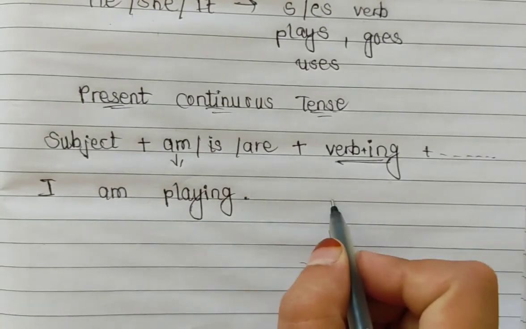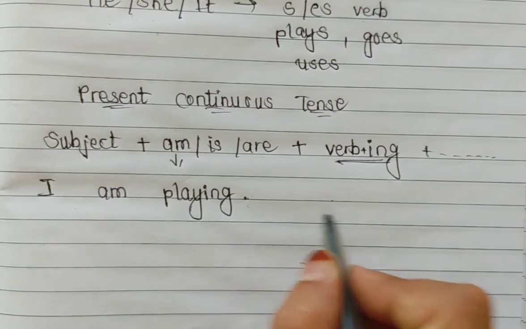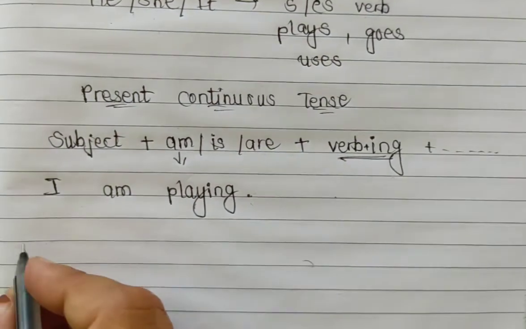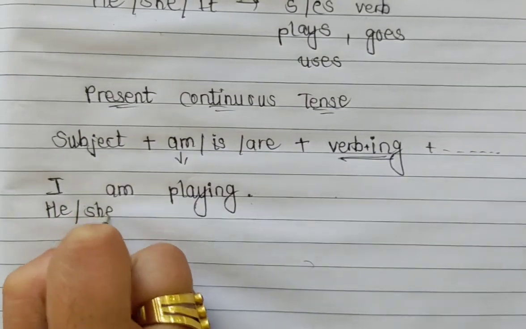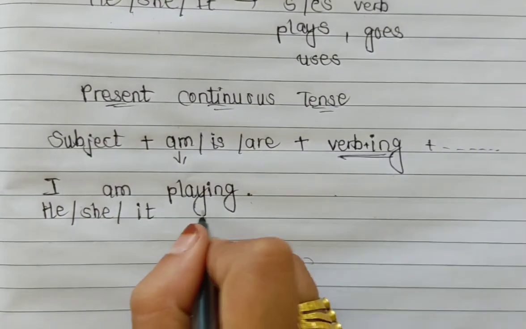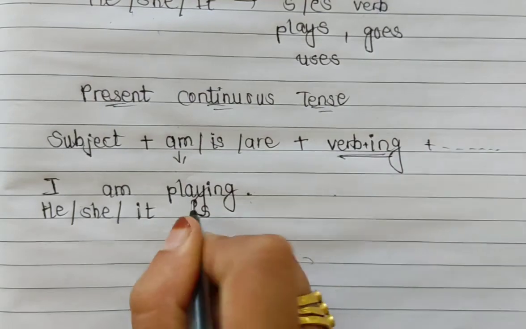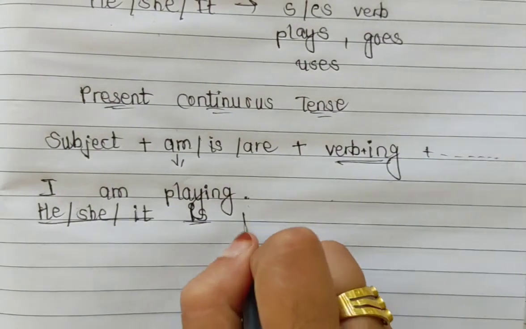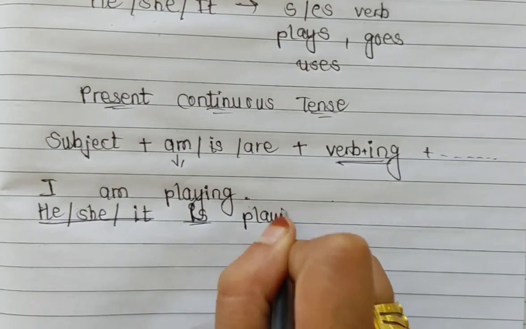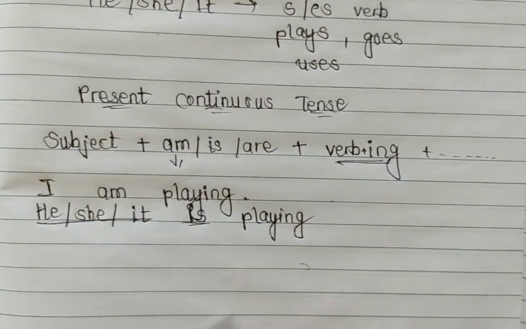If you want to write the sentence, it means I am playing in the garden. Then if there is he, she or it, what will come here? Is. With all of these subjects we have to use is. He is playing in the garden, she is playing in the garden.